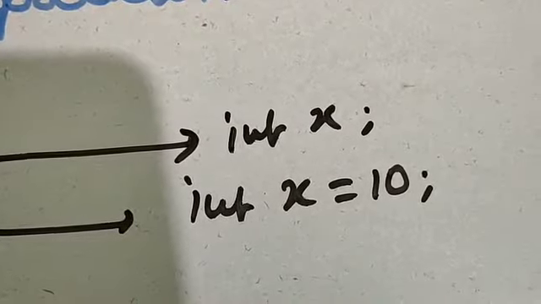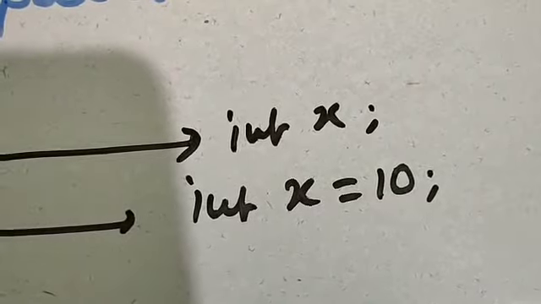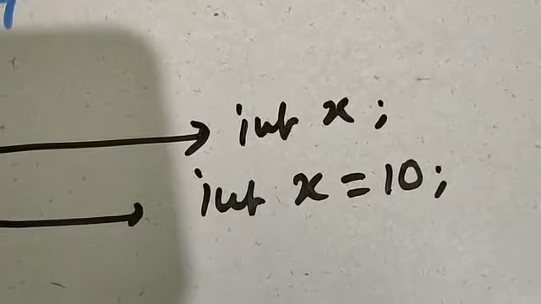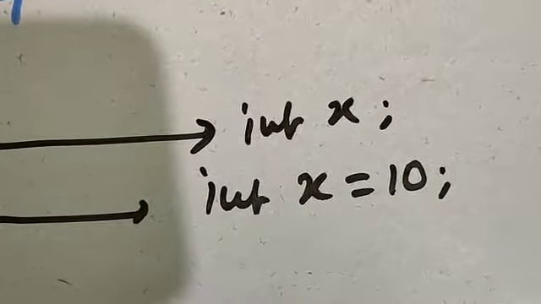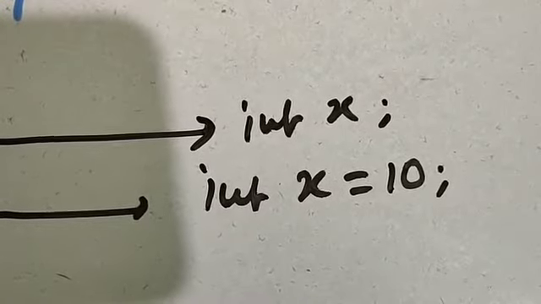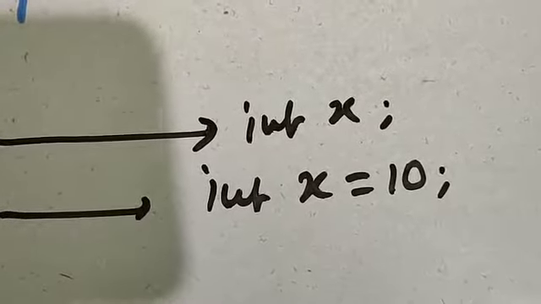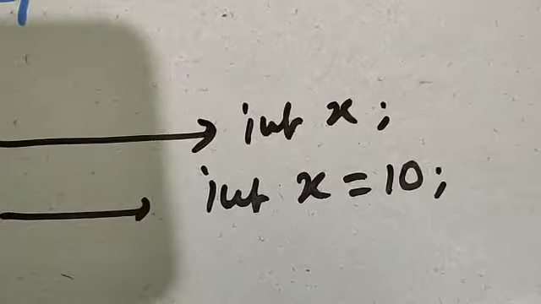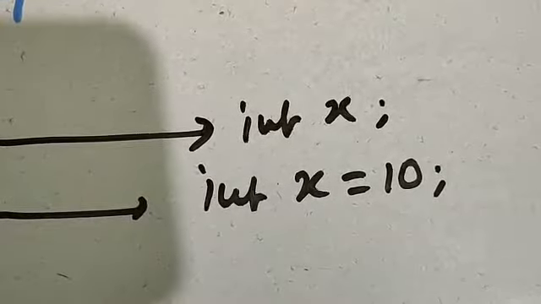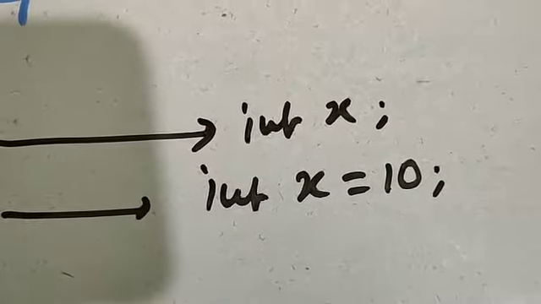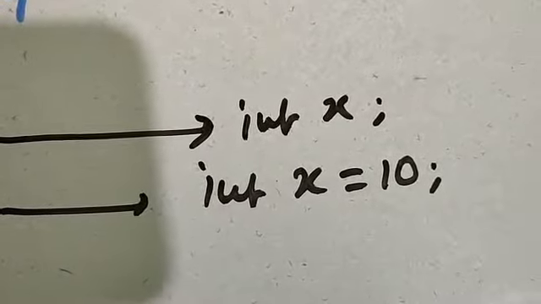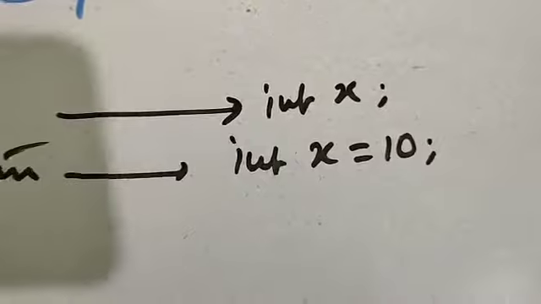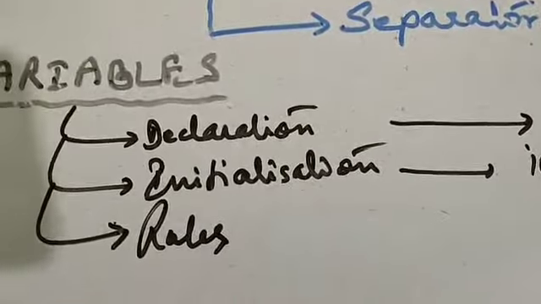Variable declaration refers to the data type along with the variable name, whereas variable initialization refers to the variable declaration along with assignment of values. So when values are assigned to a variable, that variable is said to be initialized, or we call it variable initialization or initialization of variable.